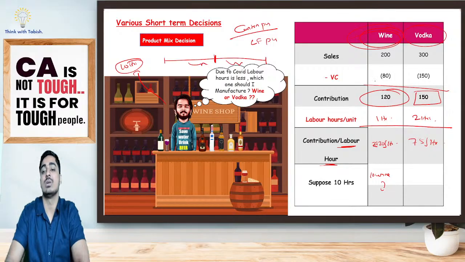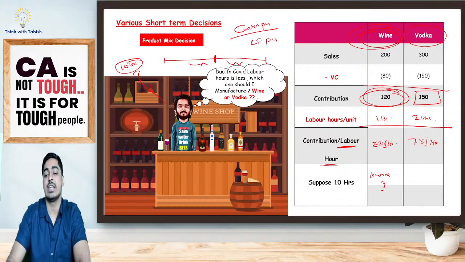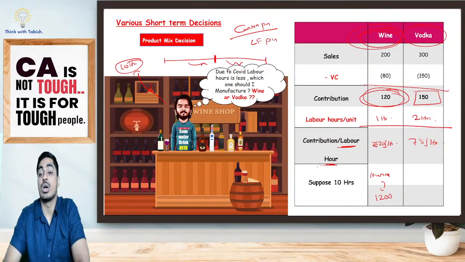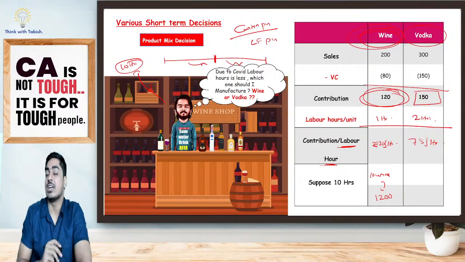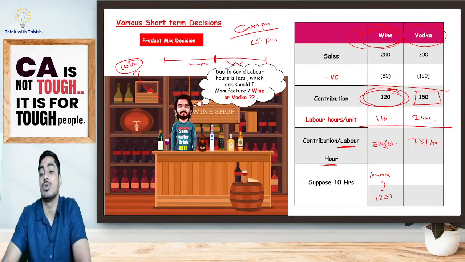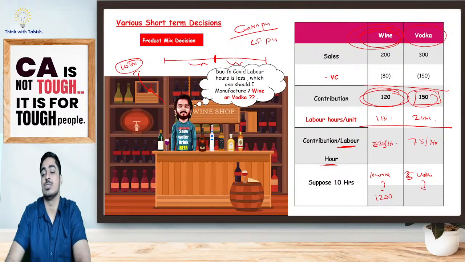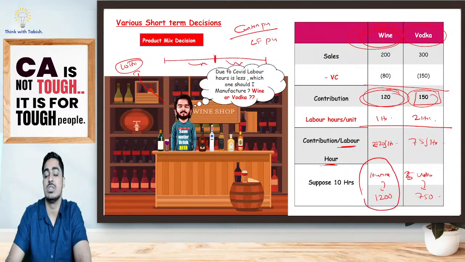From every wine, how much contribution will I get? 120. That means altogether I will get 1200. Yes. For one vodka, I need 2 hours. That means if one employee is working for 10 hours, how much vodka can he produce? Only 5 vodka. Yes or no? From one vodka, how much contribution am I getting? 150. So 150 into 5 is 750, which is giving me a higher contribution, students.